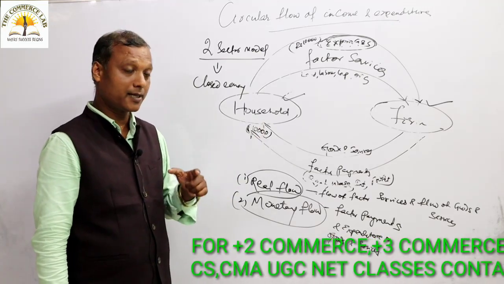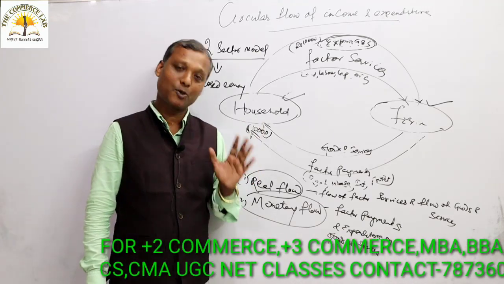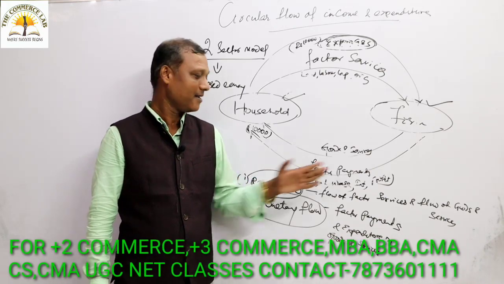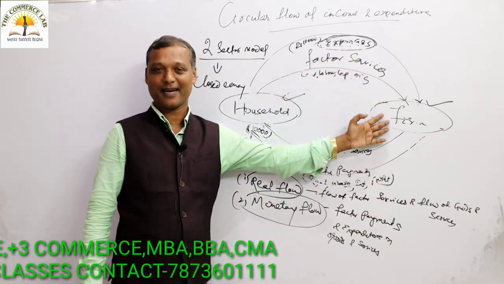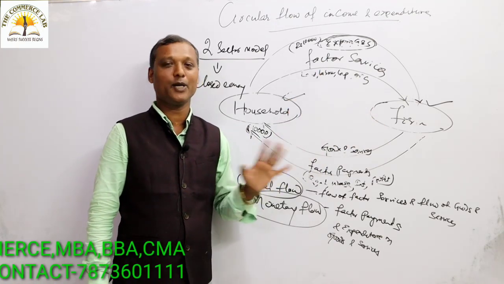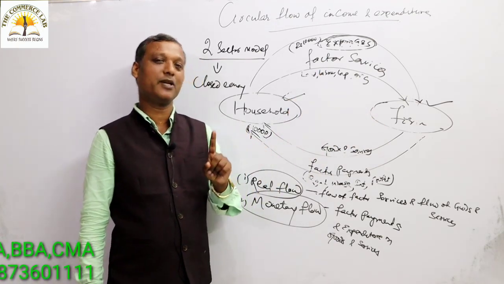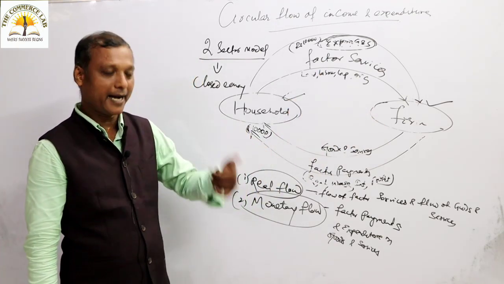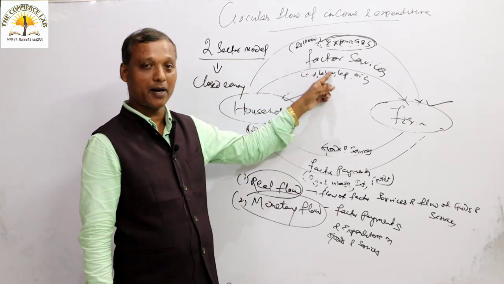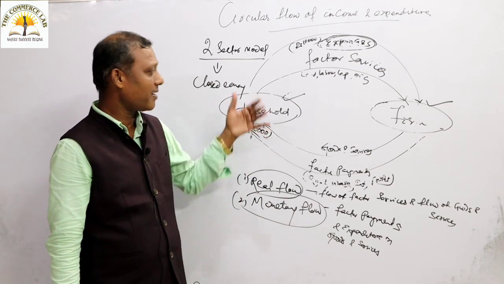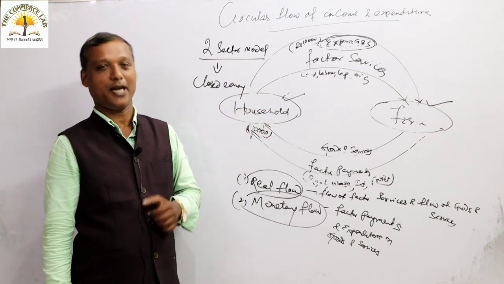In the meantime, you should understand that national income must be equal to national expenditure, because here we have the national income and here we have the national expenditure, and the two sides must be equal. If at any point of time national income is not equal to national expenditure, we can tell that there is disturbance in the circular flow. Understood?